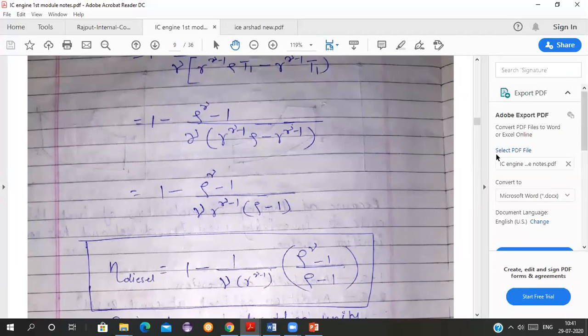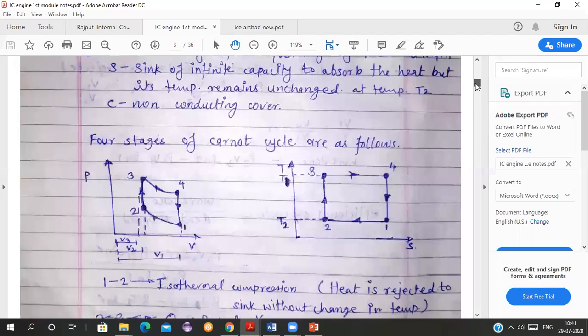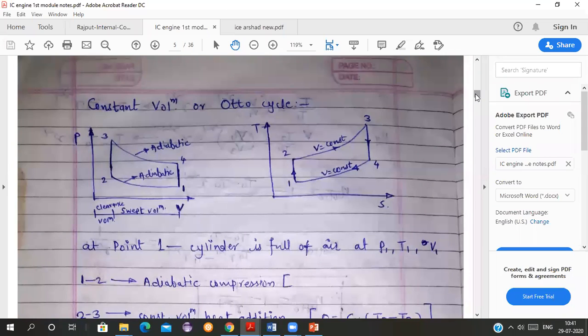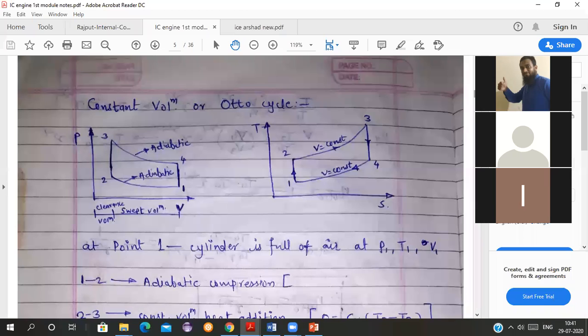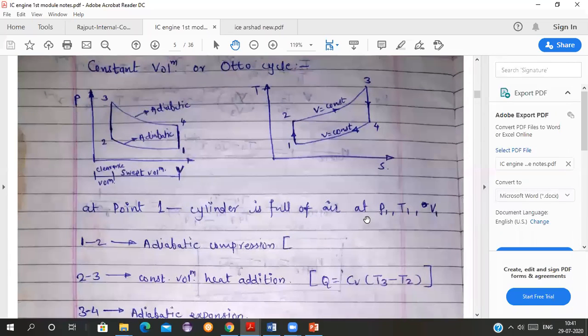So all of you see here, students. This is your constant volume or Otto cycle. What we are assuming here: at point 1, the cylinder is full of air at P1, T1, V1. The 1 to 2 process is adiabatic compression.